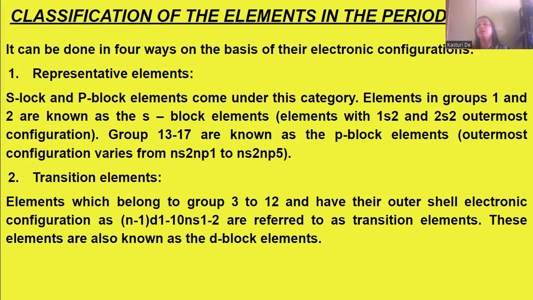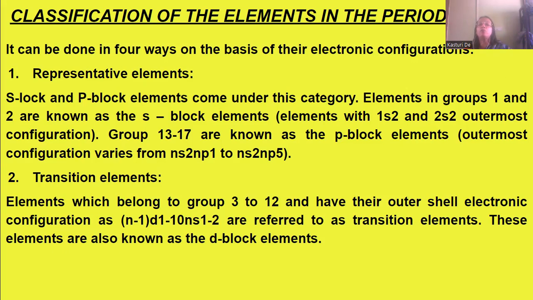In P block elements the P subshell is incomplete, so it will be ns2 np1 to ns2 np5, till it is filled. Their electronic configurations will be like this. Groups 1 and 2 are the S block elements because the S block will have ns1 or ns2 outermost electronic configuration.